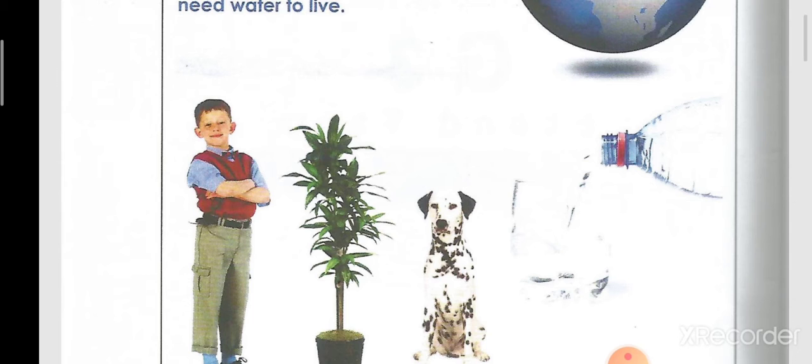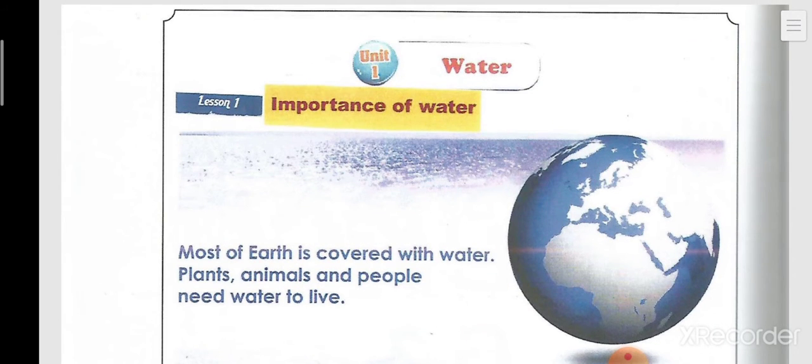Again, plants, animals, and people need water to live. So what we said again is that most of the Earth planet is covered with water, and the plants, animals, and people need this water to live or to stay alive.